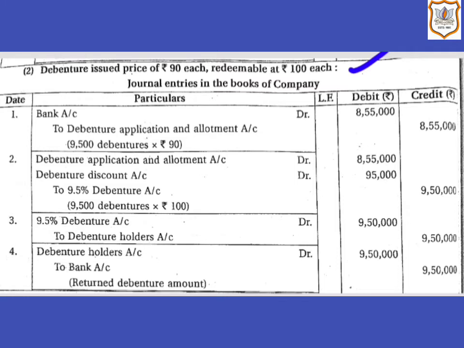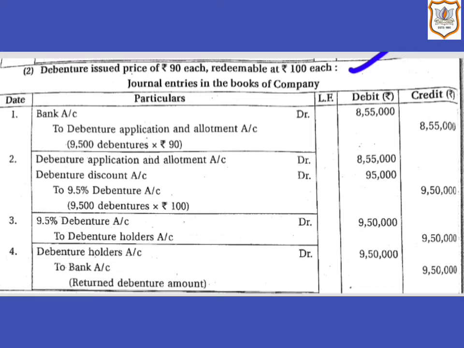So here first we will write the journal entry when the company receives application money. So here bank account will be debited by rupees 8 lakh 55,000, that is 9,500 debentures multiplied by rupees 90.